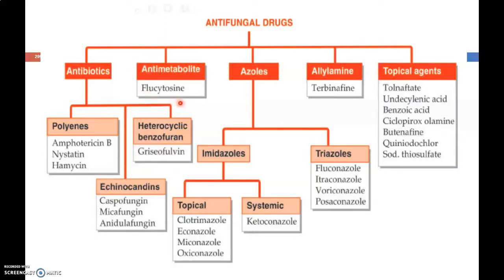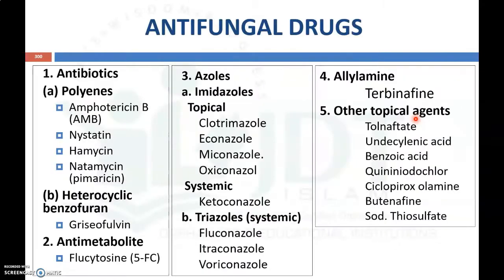Antimetabolites like flucytosine. Azoles like imidazoles which are used topically like Clotrimazole, Miconazole and Oxiconazole, and systemic imidazoles like Ketoconazole, and triazoles like Fluconazole, Itraconazole, Voriconazole, then Posaconazole, then allylamine antifungal agents like Terbinafine, and topical agents like Tolnaftate, undecylenic acid, benzoic acid, etc. So this is the classification of antifungal drugs.